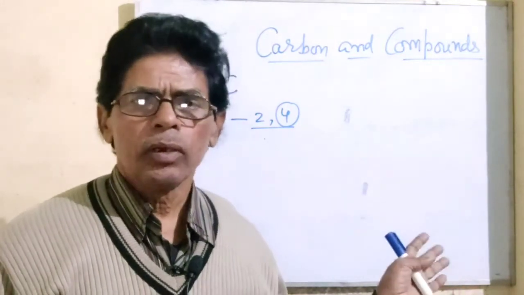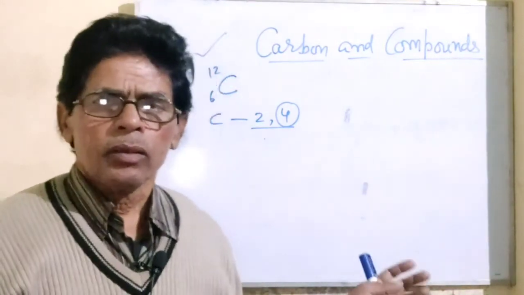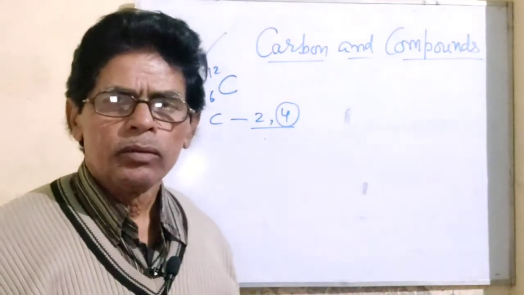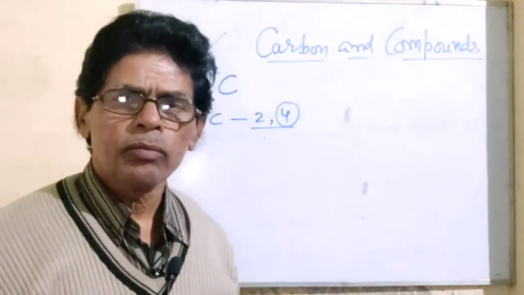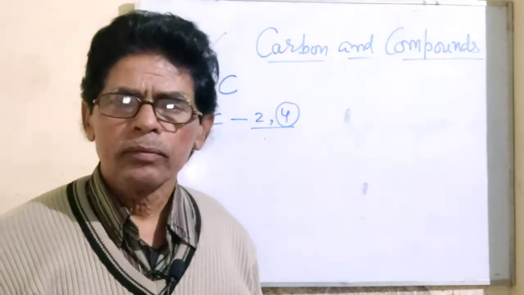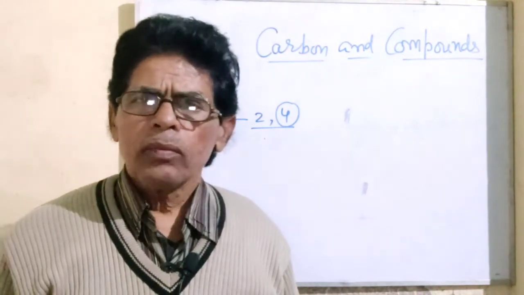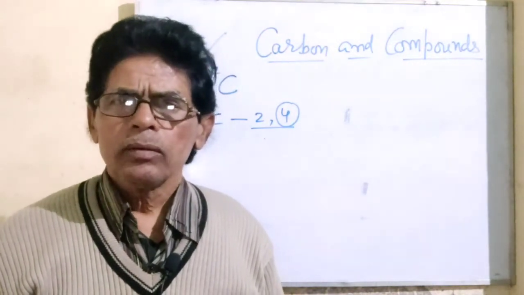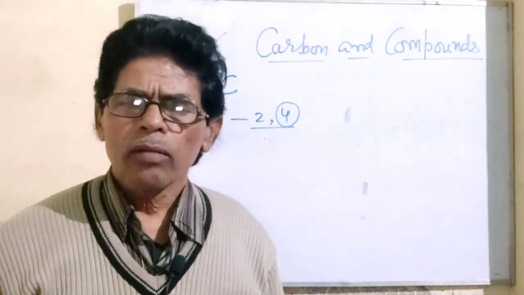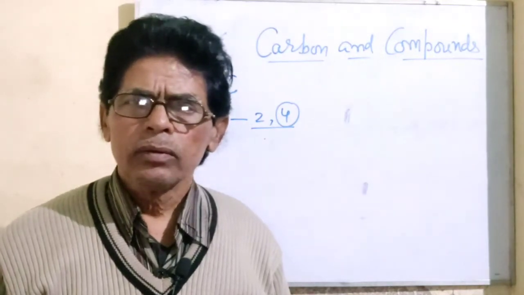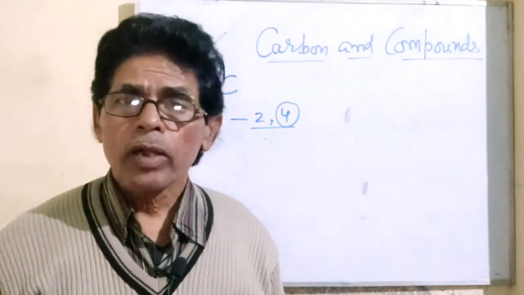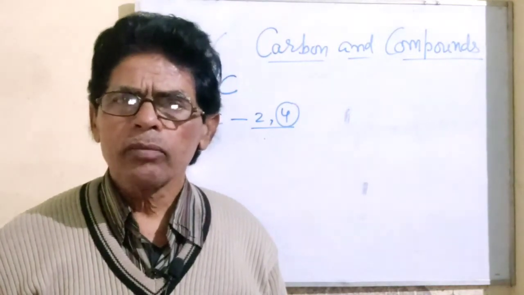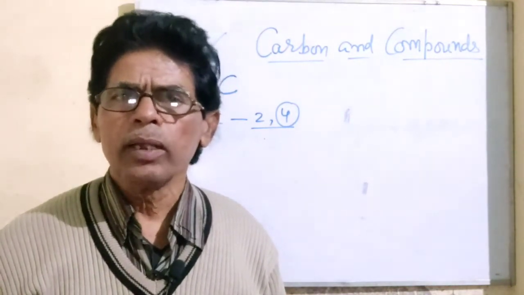Now let us come to carbon again. Carbon has 4 electrons in the valence shell. So what will be the common valency of carbon? It will be 4. Now you may ask, can the carbon atom form electrovalent compounds? Let us try to find out whether carbon is able to form an electrovalent compound or not.